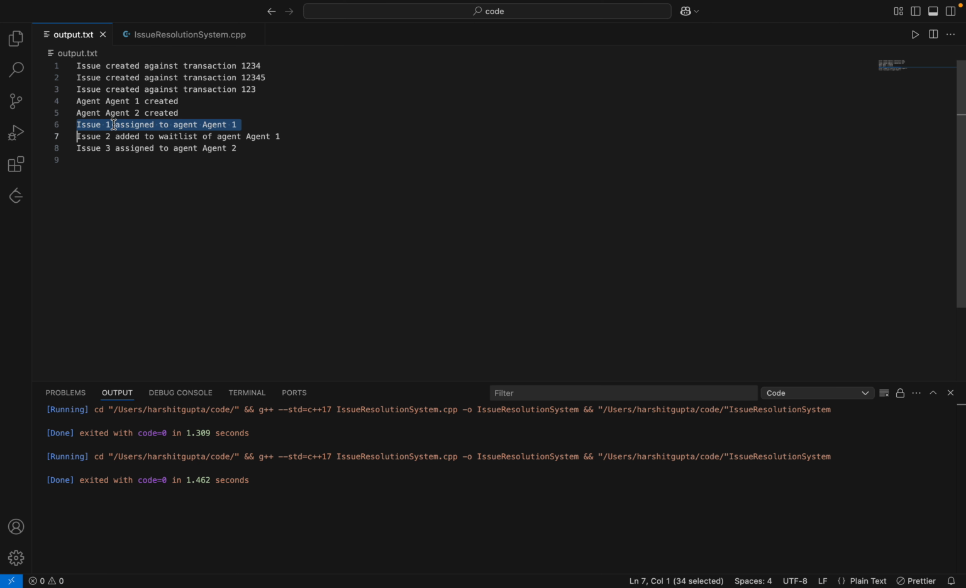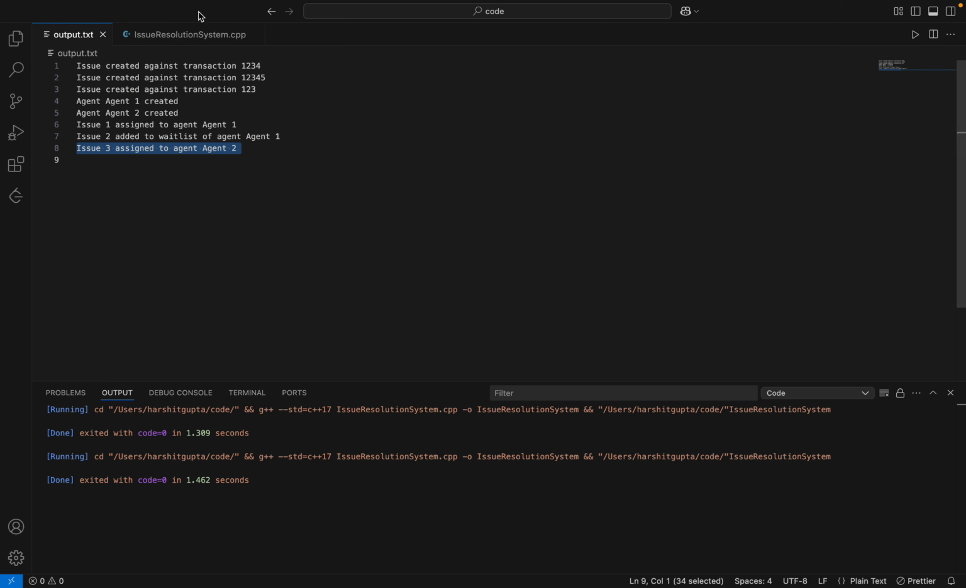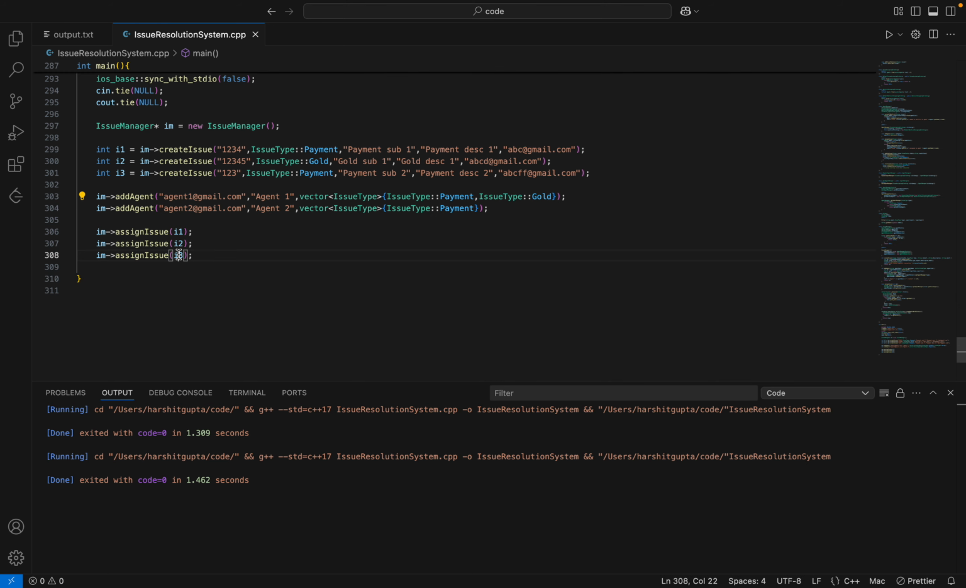Now, issue one is assigned to agent one, and issue two is assigned to the wait list of agent one, because only issue two is of gold, and only agent one is capable of handling that gold type issue. Okay, so it is assigned to his wait list because he is already occupied with the first issue. Now issue three is assigned to agent two. Agent two was very much available, so it is assigned to him.